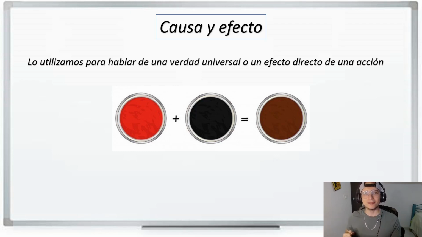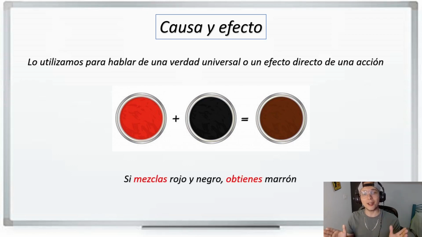What about this one? So we say, si mezclas or si combinas rojo y negro, obtienes marrón. One more time, guys. Si mezclas rojo y negro, obtienes marrón.